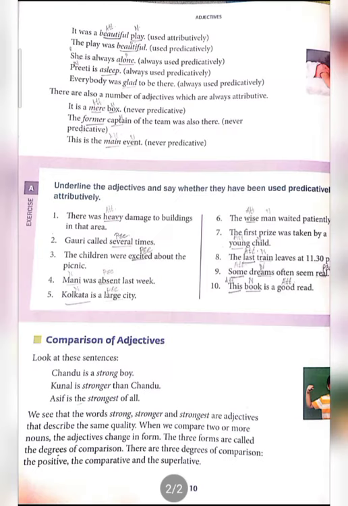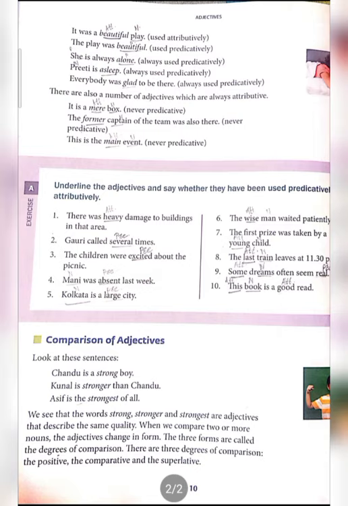Now let's see some more examples. See, it was a beautiful play. In this sentence, play is a noun, and which word describes more information about the play? Beautiful. So beautiful is attributive because it has come before the noun. See now the second example, the play was beautiful. Here beautiful is an adjective. It tells us more information about the play, but it has come after the verb, so it's called a predicative adjective. I hope everyone has got it.